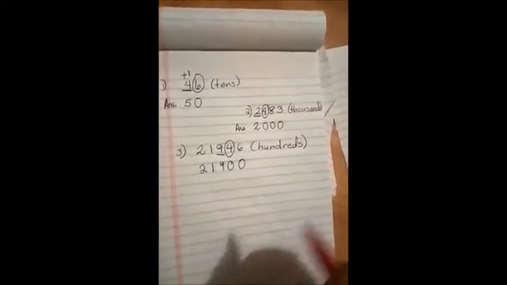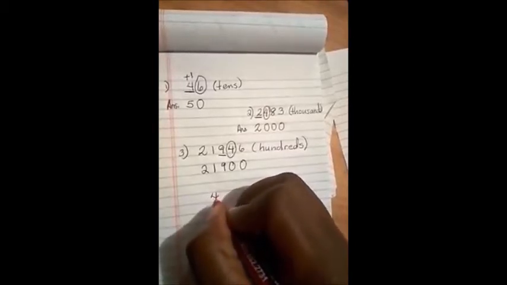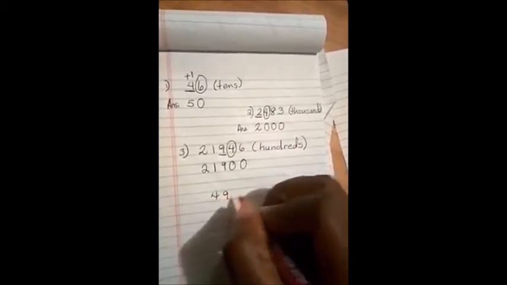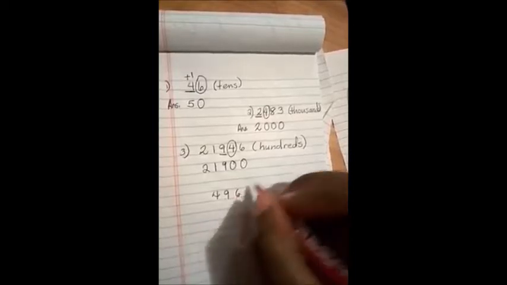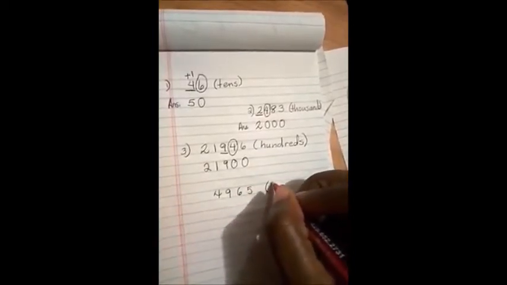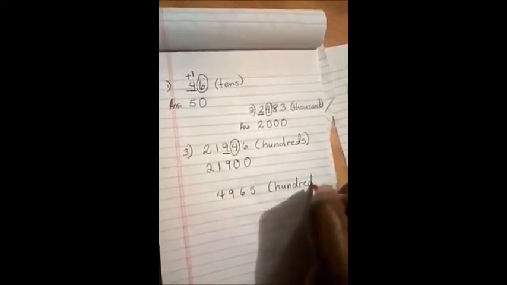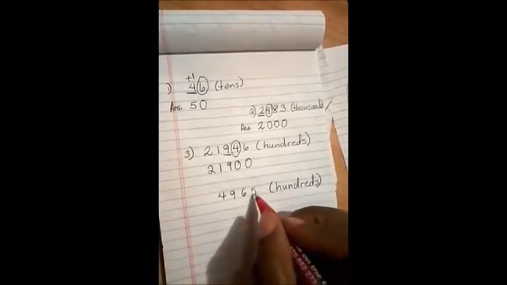Now, there's one more I'd like for us to try. Let's do 4,965. And we're going to do this one as well to the nearest hundreds. So who is on stage?